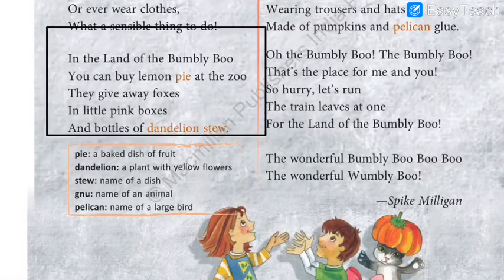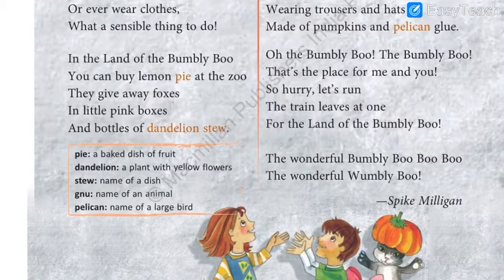And then let us move on to the second paragraph. What else is there in the land of Bumbleboo? Let us see. In the land of Bumbleboo, you can buy lemon pie at the zoo. They give away foxes in the little pink boxes and bottles of dandelion stew. So now there is something eatable. Yes, let us have a look.